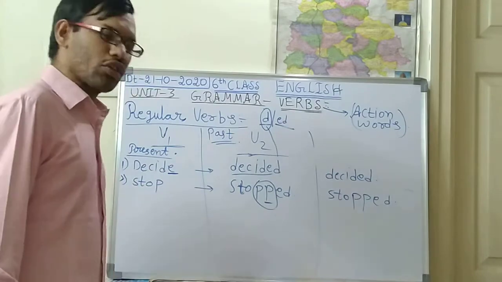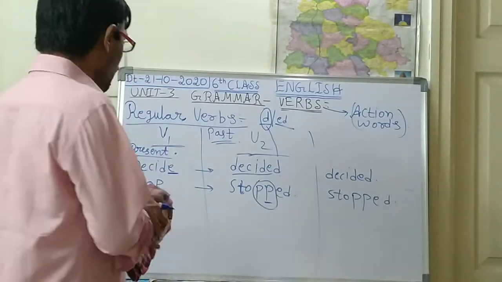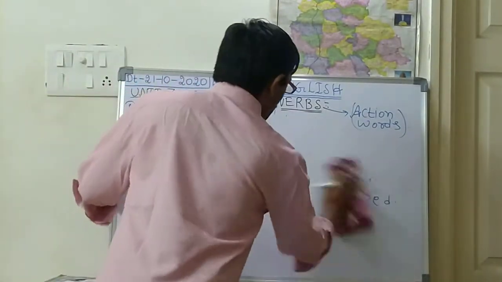Now we shall go with the irregular verbs. So what are irregular verbs? We shall see now.